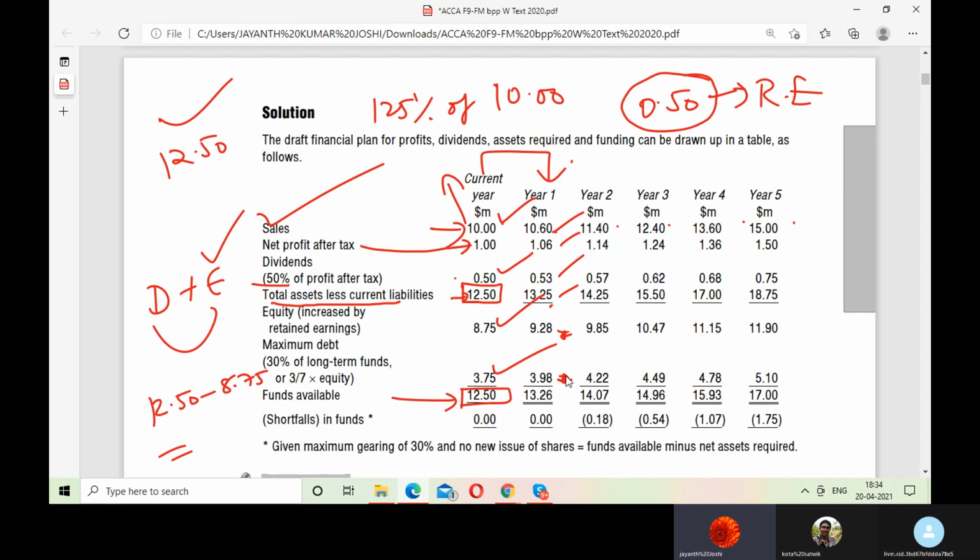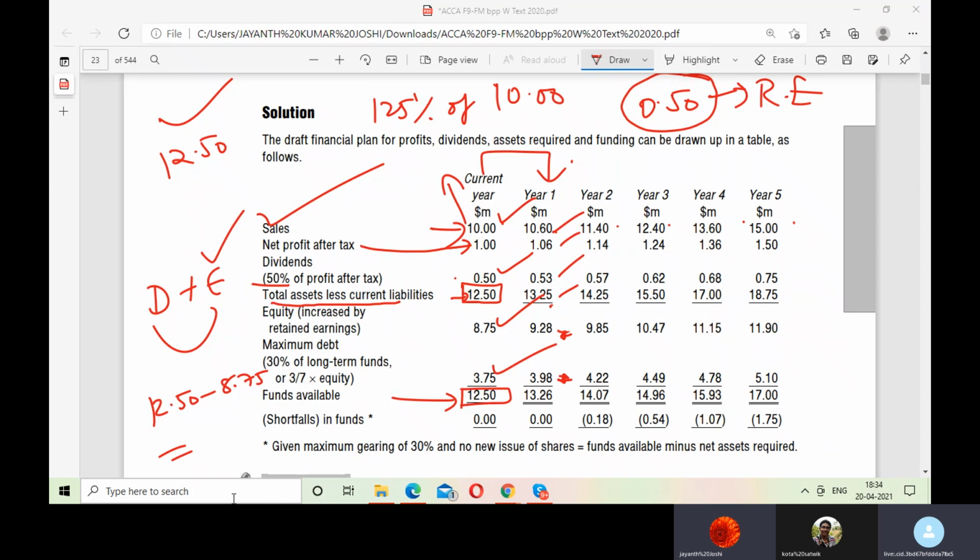13.25 into 30% is how much? It's 3.98, sir. No, no, just a second.